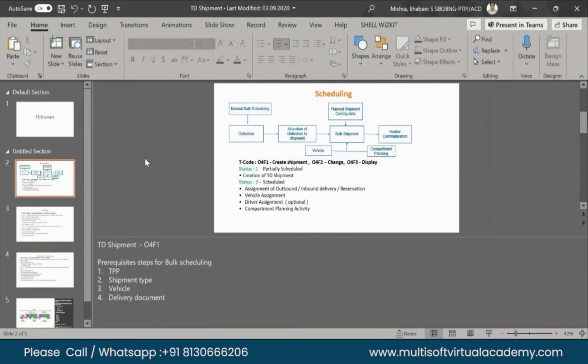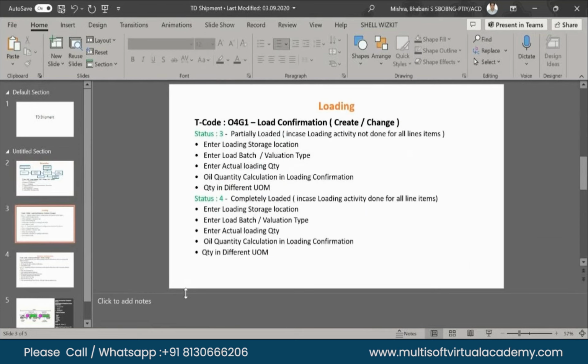You should have the TPP, the shipment type, the delivery document, whether it is inbound, outbound, or reservation, and the vehicle master. These four things are mandatory. Without that, you cannot create scheduling. After doing that scheduling, we'll do the loading.